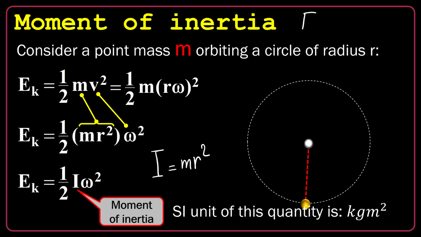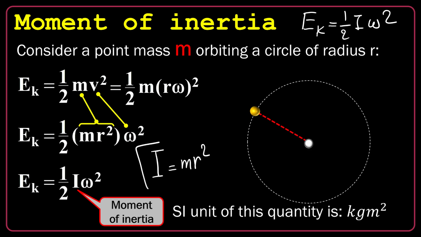Yes, I can always write the kinetic energy for rotational motion as a half of I omega squared, and I here is the analog of mass, which is called moment of inertia. But for a point mass, it's just m r squared.